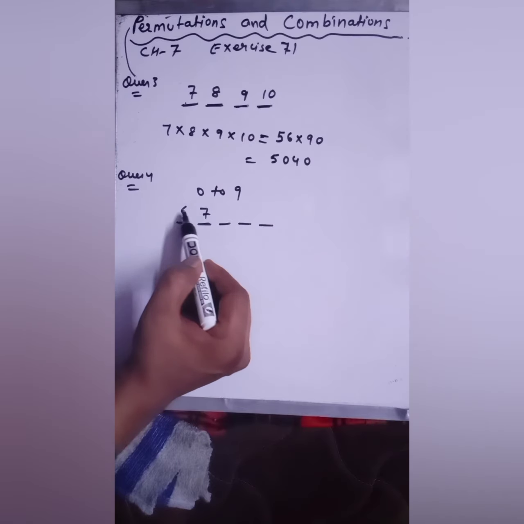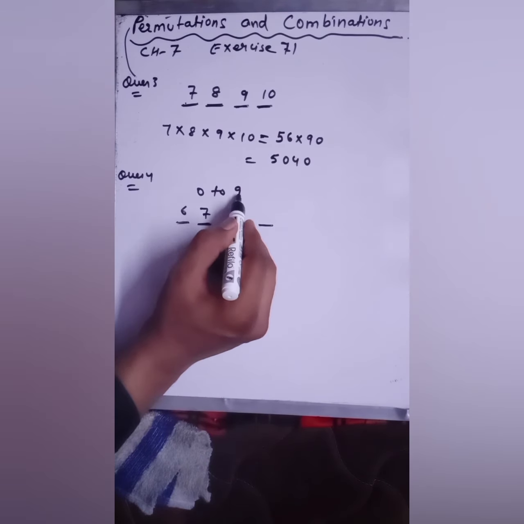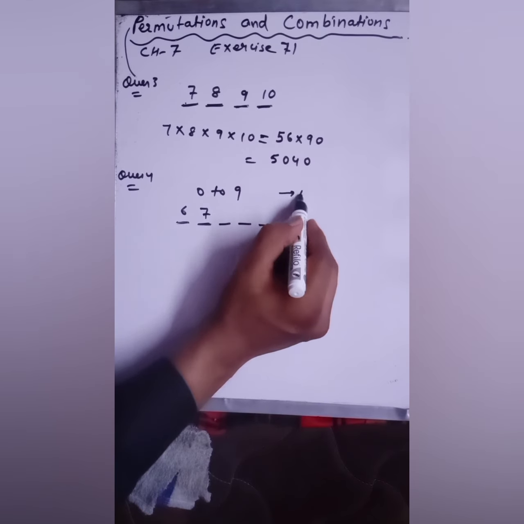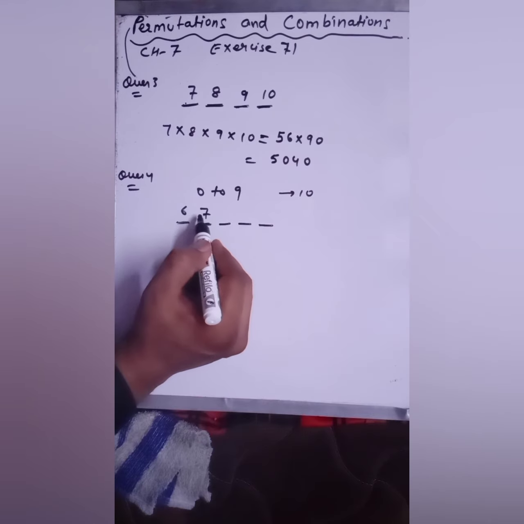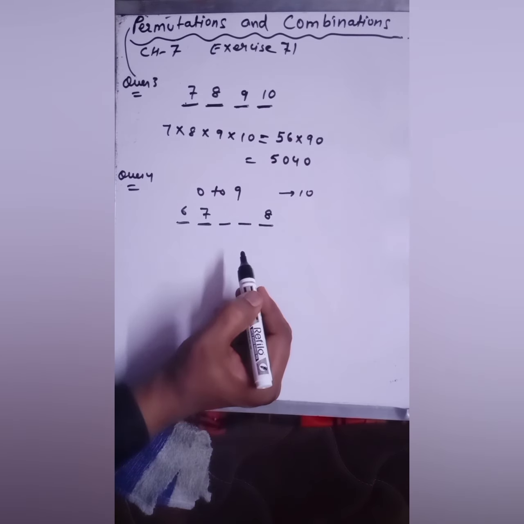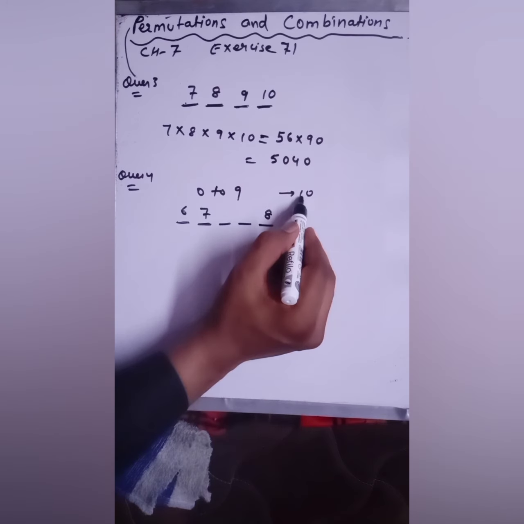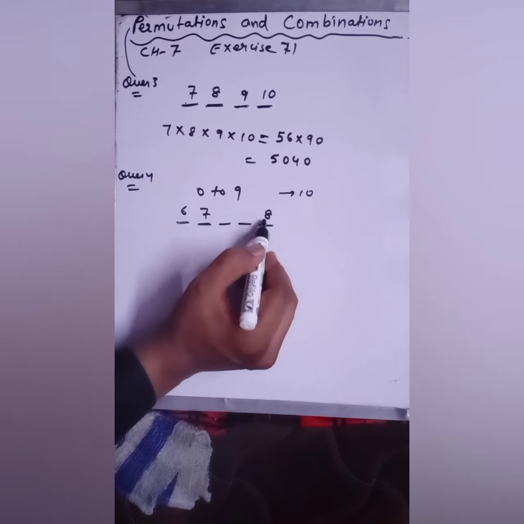2 places already used. So from 0 to 9 you have 10 choices, 10 numbers. So 2 numbers are already used. So to fill this place you have 8 choices, because total number of choices are 10, so 2 are already used.